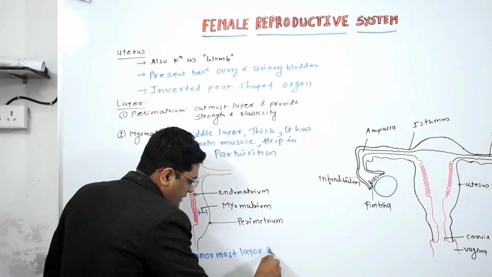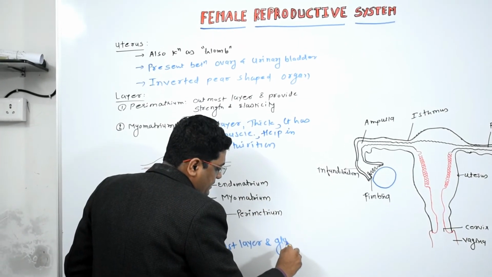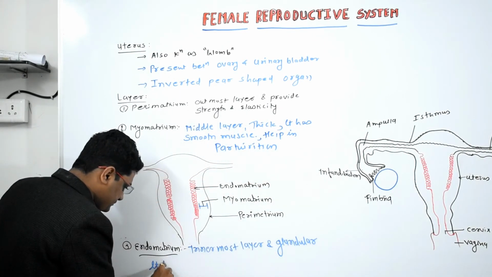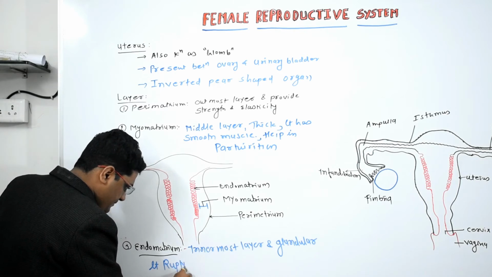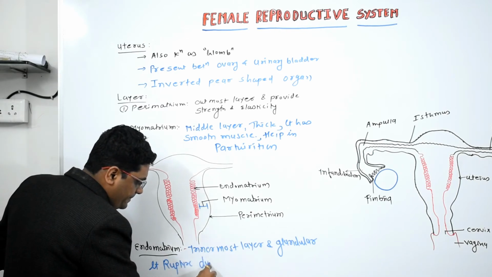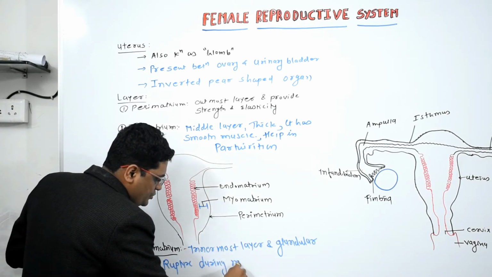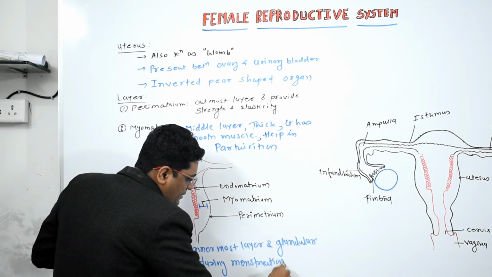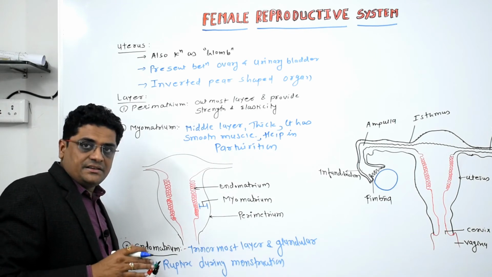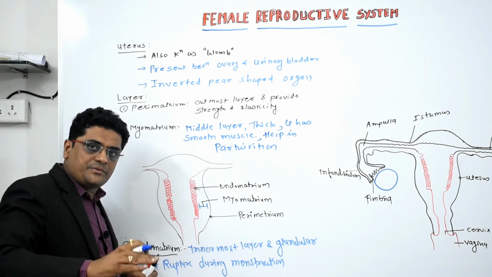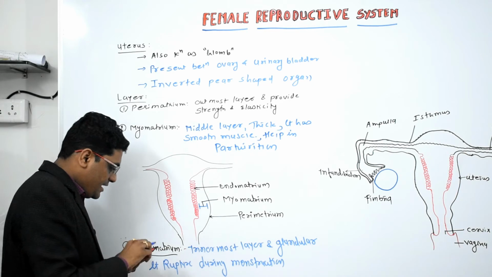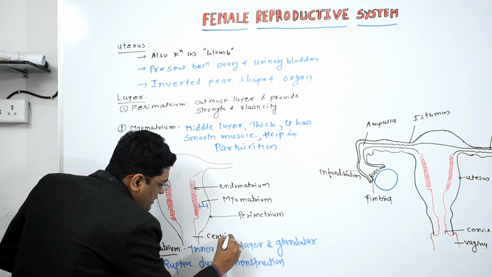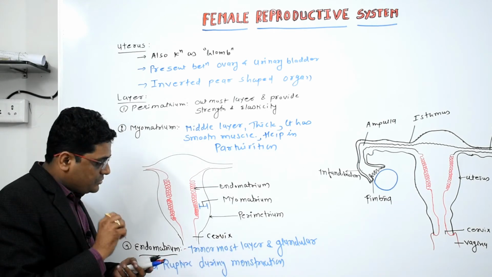It shows cyclic changes: as soon as the menstruation cycle happens, it will be ruptured and again it will be formed. And here it passes to the mouth of the uterus, known as the cervix.